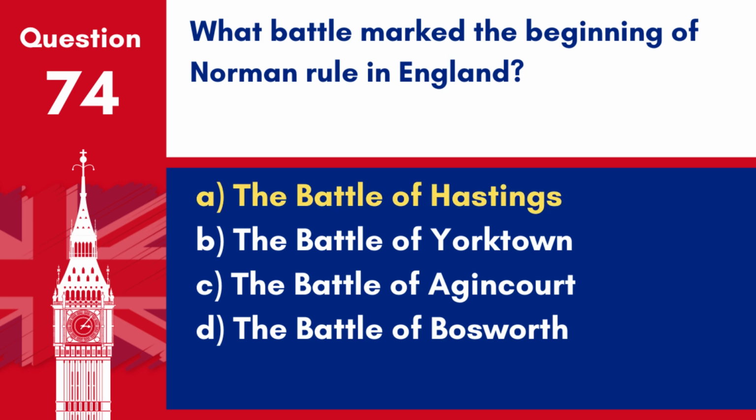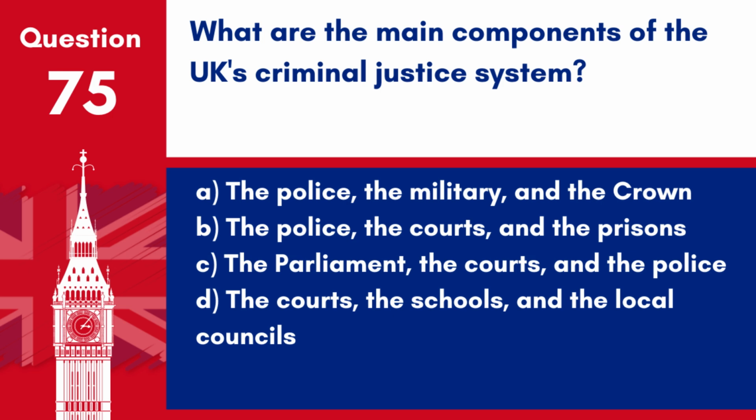Answer A. The Battle of Hastings. The Battle of Hastings in 1066, in which William the Conqueror defeated King Harold, marked the beginning of Norman rule in England. Question 75. What are the main components of the UK's criminal justice system?